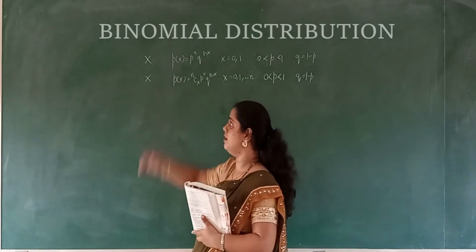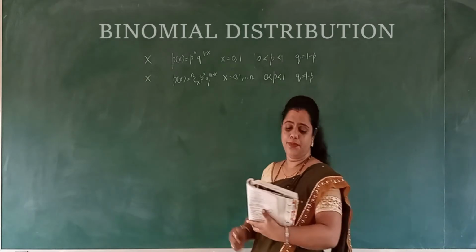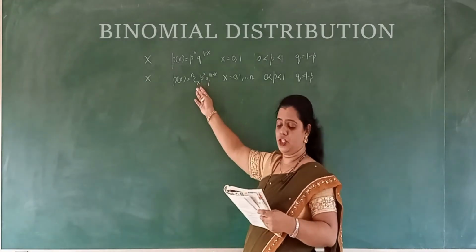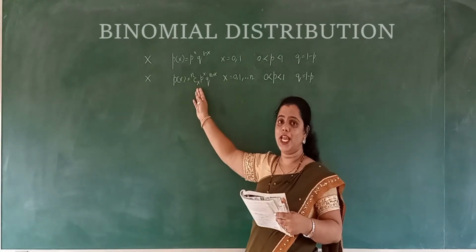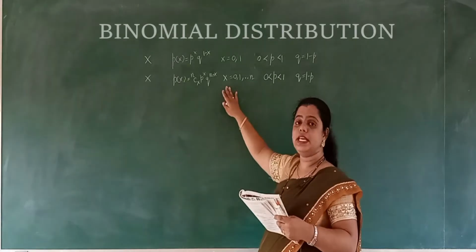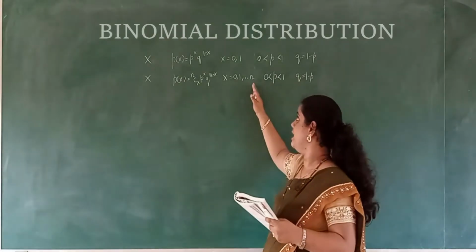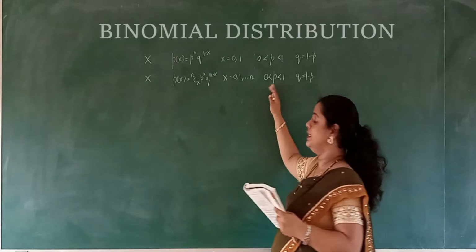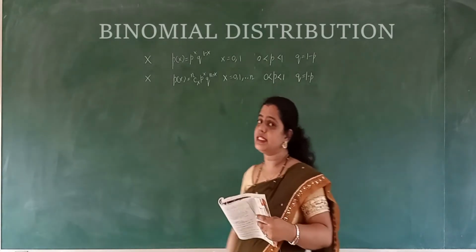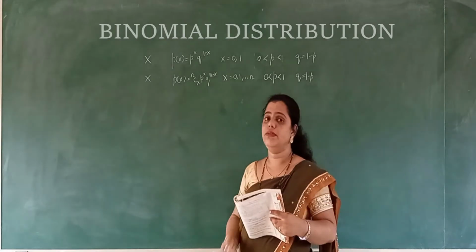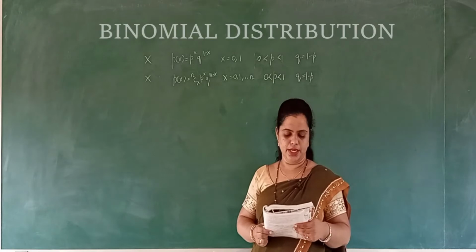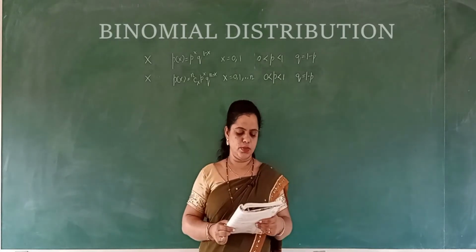Whereas here, if x is a discrete random variable with the probability mass function p of x is equal to nCx p to the power x q to the power n minus x, where x is equal to 0 to n, p is such that 0 is less than p less than 1, q is equal to 1 minus p, then x is the binomial variate, whereas the distribution of x is the binomial distribution. So this is about the binomial distribution's definition.